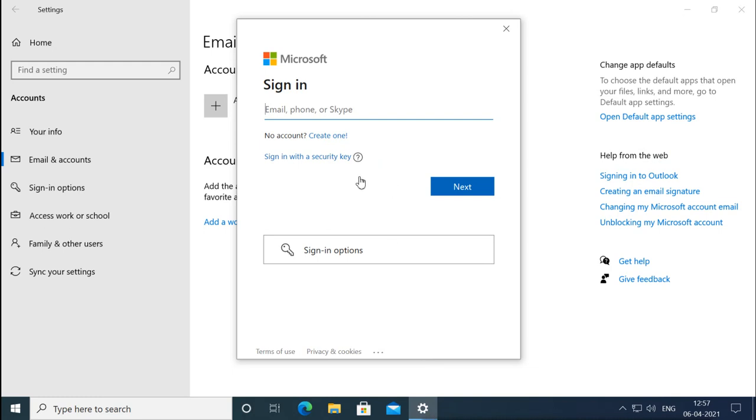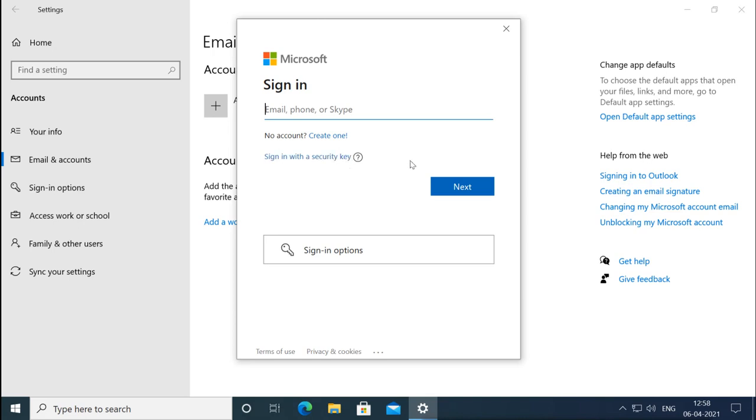So here it is giving you the option to sign in with your email account, your Microsoft account, or you can create a new account if you don't have one. And here it is also showing you signing in with the security key. A security key is a physical thing.